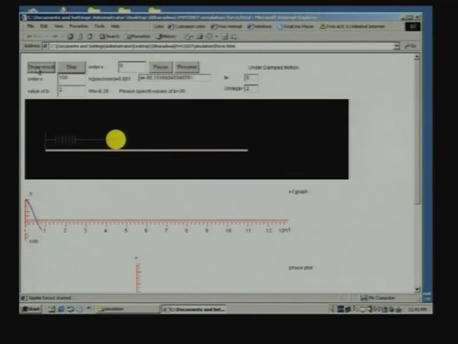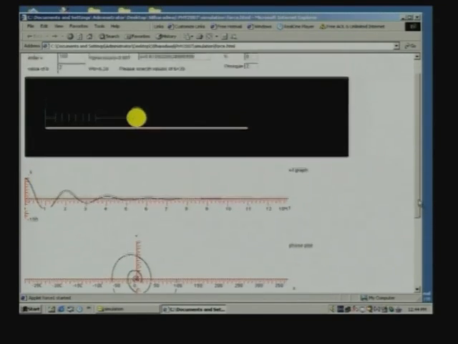So, you have the damped motion. It is an underdamped oscillator because the value of 2 beta, which is B, is 2. So, beta is 1 and omega naught is 2 pi, which is 6.28. So, it is underdamped. You see the mass oscillates and the amplitude of the oscillations falls as time evolves. These are the transients. This is a short lived oscillation. These are what we refer to as transients.